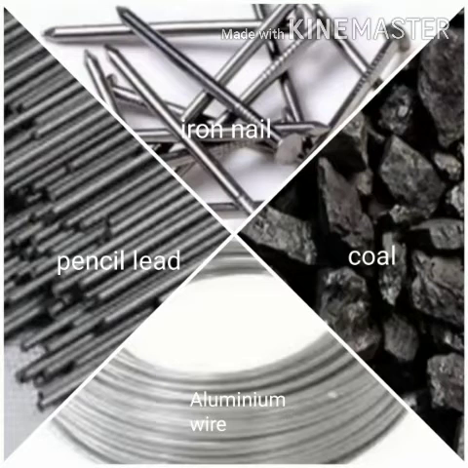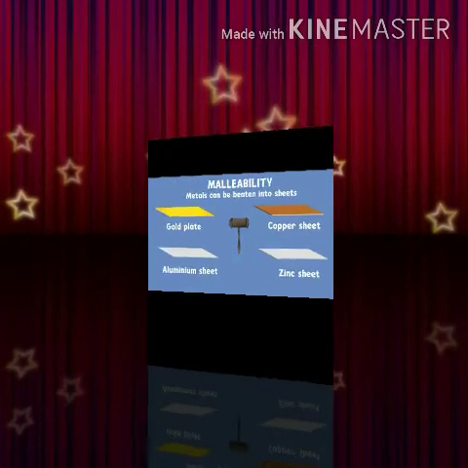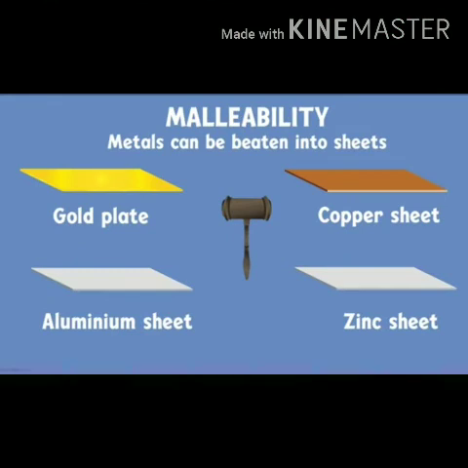So students, I think you all are aware of the fact that silver foil is used for decorating sweets and aluminium foil is used for wrapping food. It means metals can be changed into thin sheets by beating, and this property of beating is known as malleability.